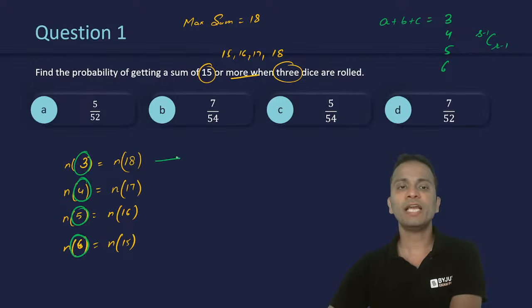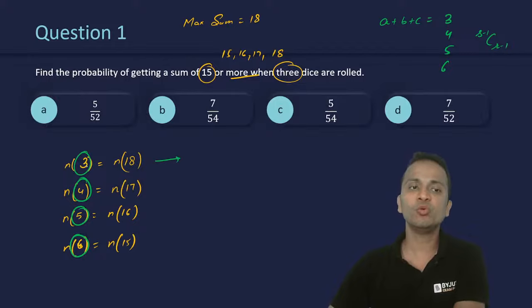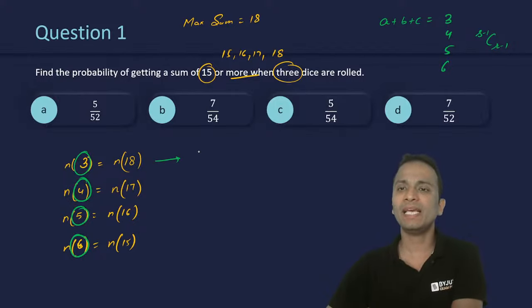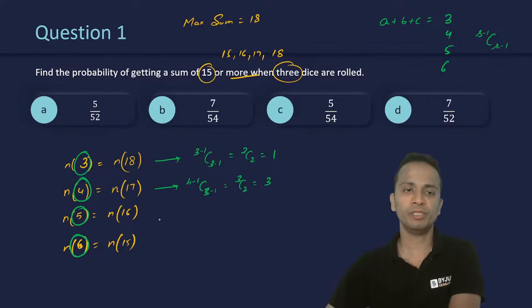So for 18 as the sum, which will be equivalent to 3 as the sum, the number of ways will be s minus 1 C r minus 1. So that means 3 minus 1 C 3 minus 1. The sum is 3, the number of variables is 3, that is 2C2, which will be equal to 1. For the second case, when I need a sum of 4, so 4 minus 1 C 3 minus 1. So that will be equal to 3C2, and the number of cases will be 3. The next case will be 4C2, number of cases will be 6, and finally it will be 5C2,